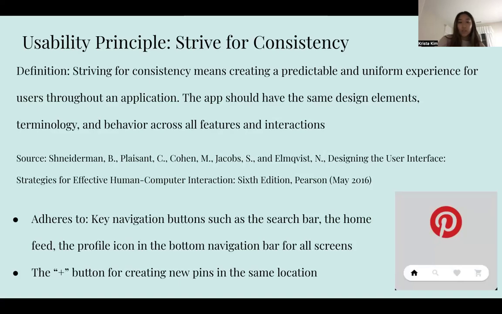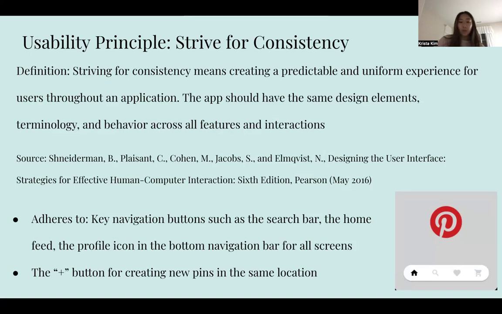Striving for consistency means creating a predictable and uniform experience for users throughout an application or system where they can use prior knowledge to navigate and use the application. This app should maintain the same design elements and behavior across all features and interactions. When users see familiar layouts and icons, they can easily navigate the system without needing to relearn its functions, reducing confusion and errors. The Pinterest app and website demonstrate this principle effectively.